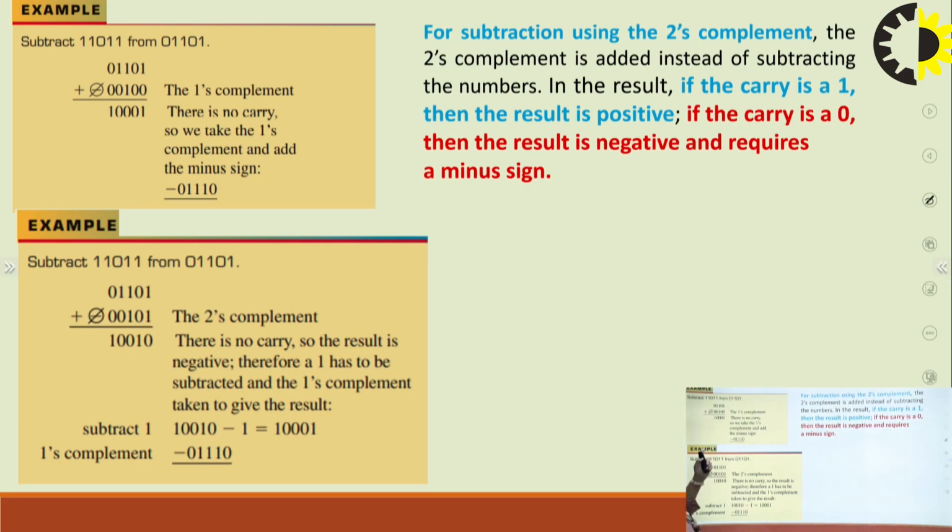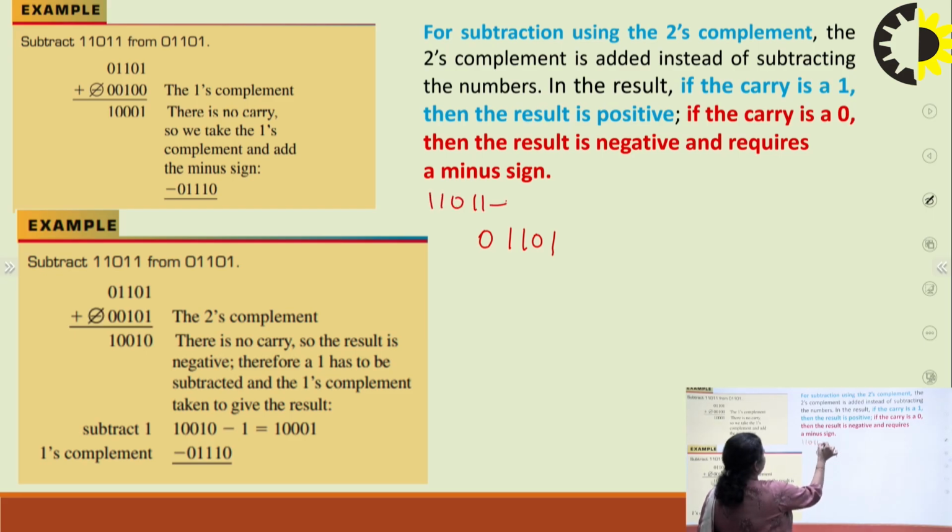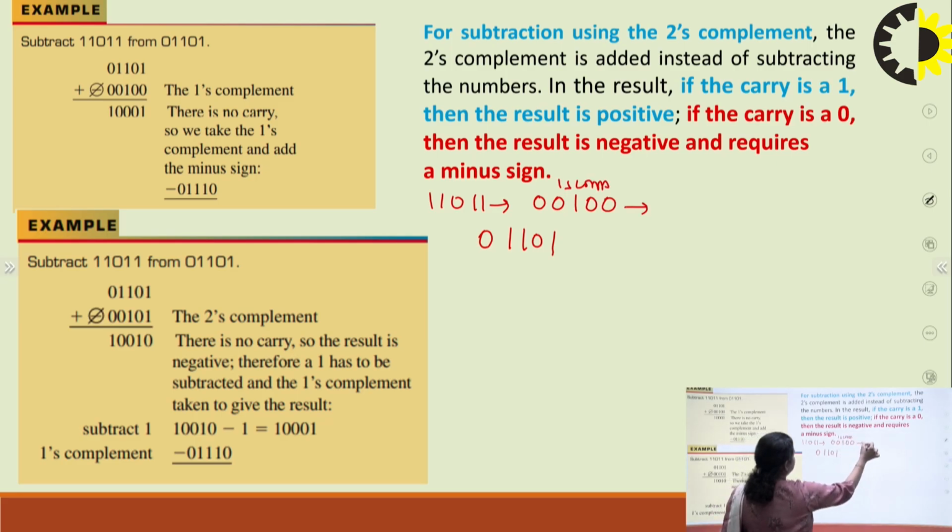Now this is another example where there is no carry. So again I will be explaining this. Suppose you are subtracting 0 1 0 1 and you have to subtract basically 1 1 0 1 1. So in case of 1's complement, you just find 1's complement. So it is 0 0 1 0 0. This is 1's complement, and similarly I am writing 2's complement as well. So it is 0 0 1 0 1, right?